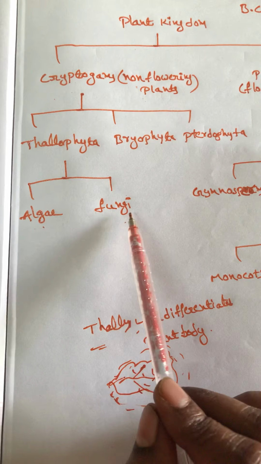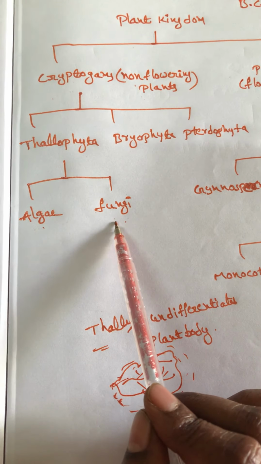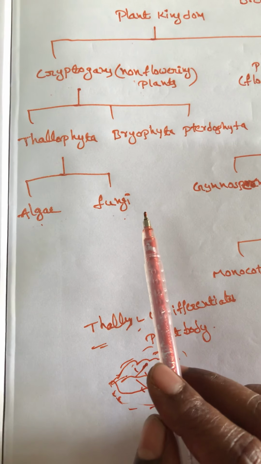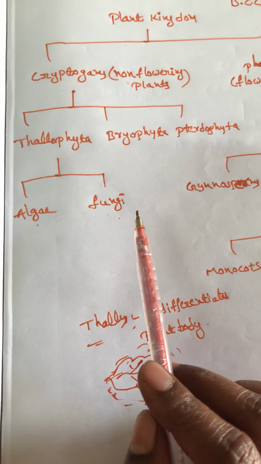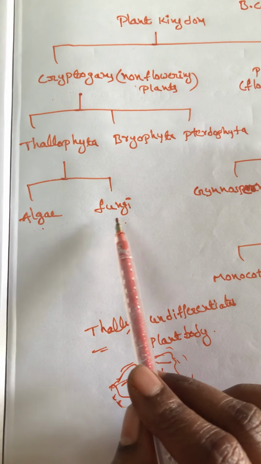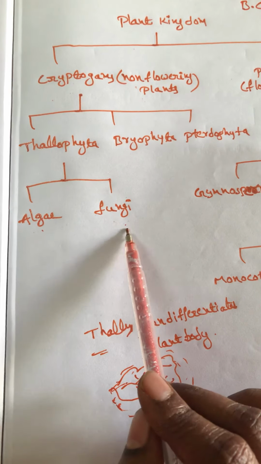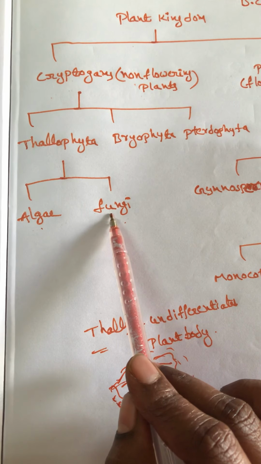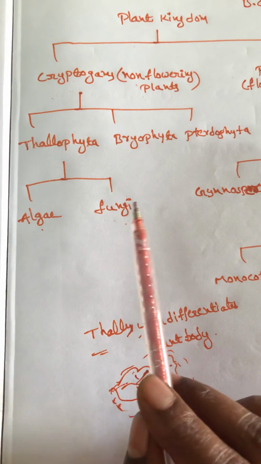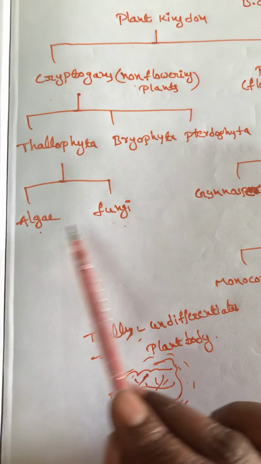Then next, about fungi. Fungi you generally see on bread pieces. Three to four days after using the bread, it is automatically attacked by fungi, and pickles and bread are spoiled by the fungi. This is one of the characters of fungi. That is algae and fungi.